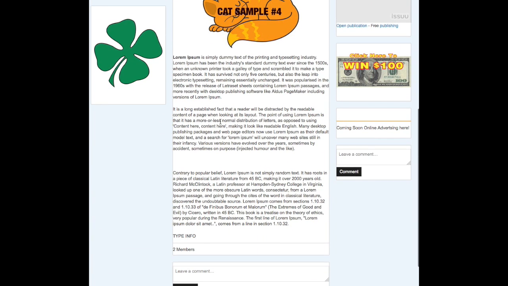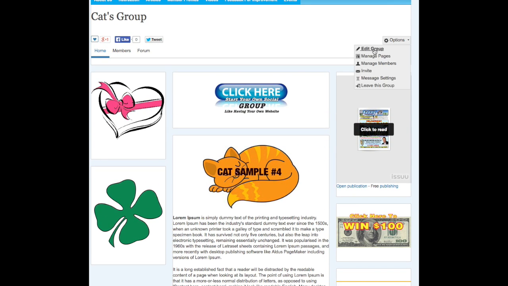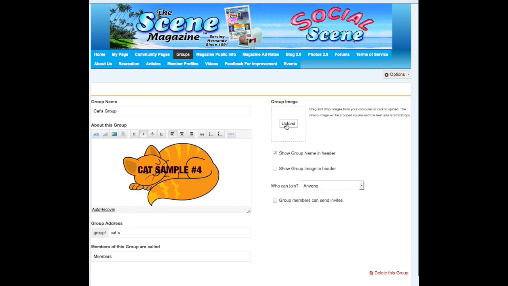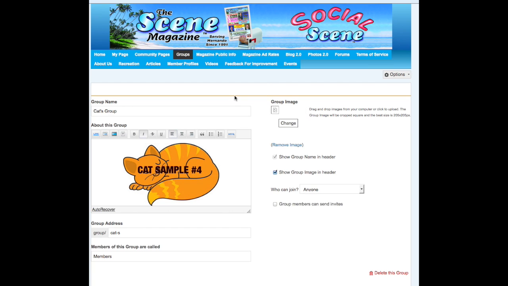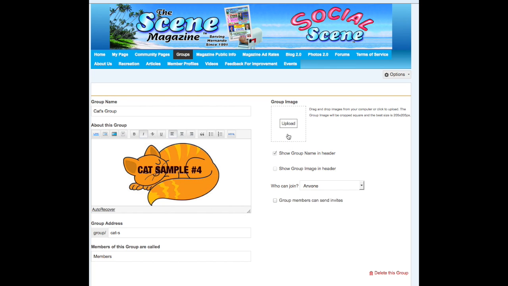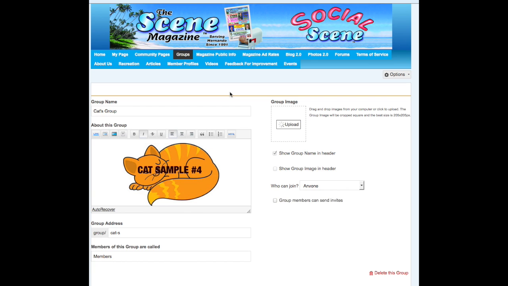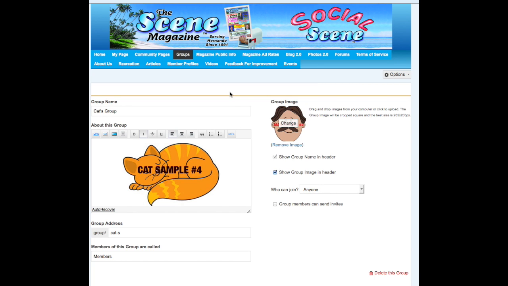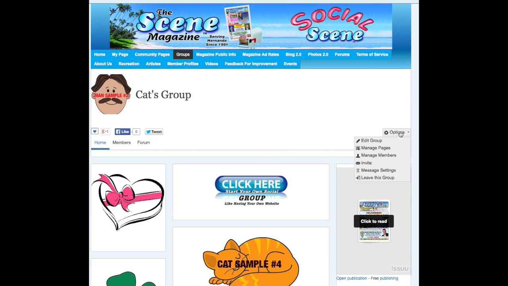This is all your information that you just put in here. Okay, and then if you decide that you want to go back in and change something, you're going to go back to that edit. Maybe you forgot to put your picture. You're the manager of the group. You want to have your picture there. You could just put your picture here. This is where it says remove image. You'll remove it. Click upload again, and maybe you want to put another picture of you. So then we'll put that picture of you here, and then you always want to update it. Okay, so this is just the basic tools right here for editing your group.